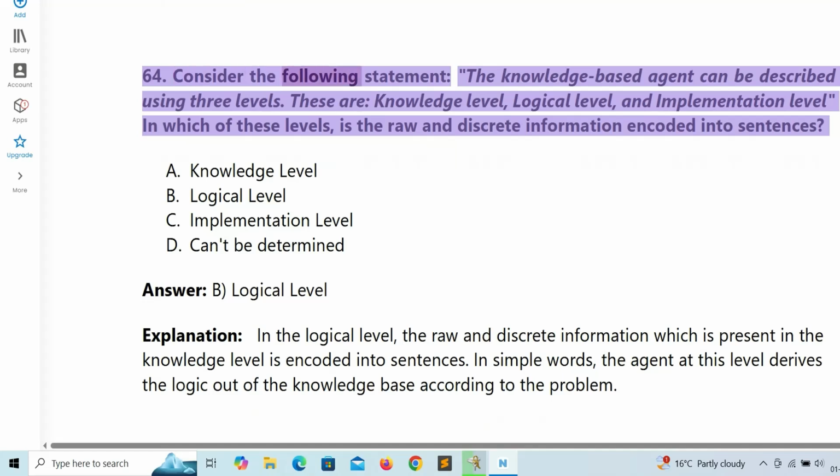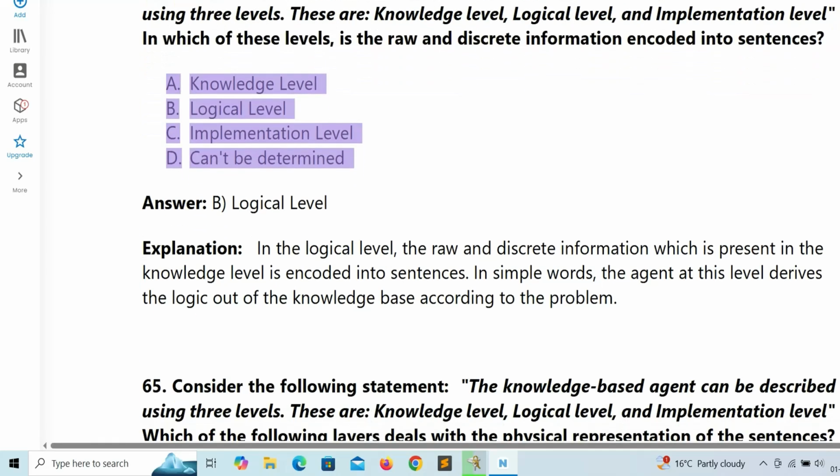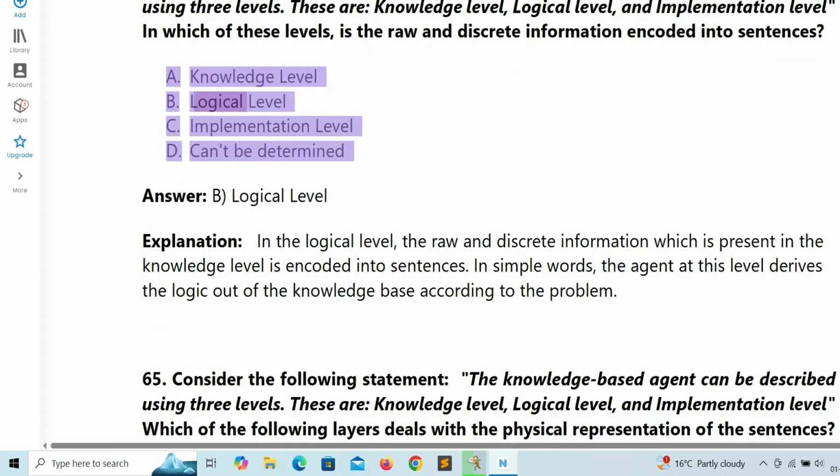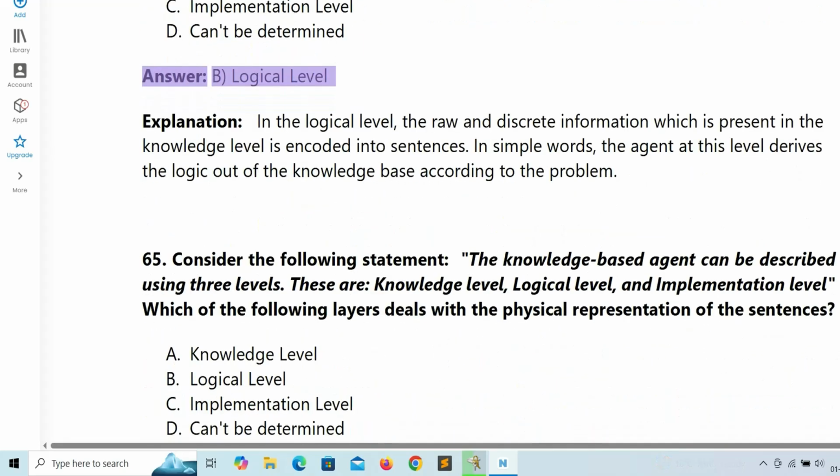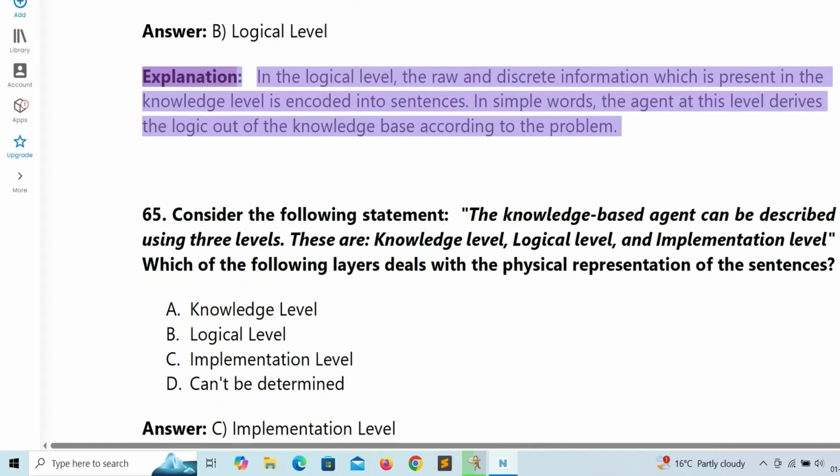64. Consider the following statement. The knowledge-based agent can be described using 3 levels. These are knowledge level, logical level, and implementation level. In which of these levels is the raw and discrete information encoded into sentences? A. Knowledge level. B. Logical level. C. Implementation level. D. Can't be determined. Answer: B. Logical level. Explanation: In the logical level, the raw and discrete information which is present in the knowledge level is encoded into sentences. In simple words, the agent at this level derives the logic out of the knowledge base according to the problem.